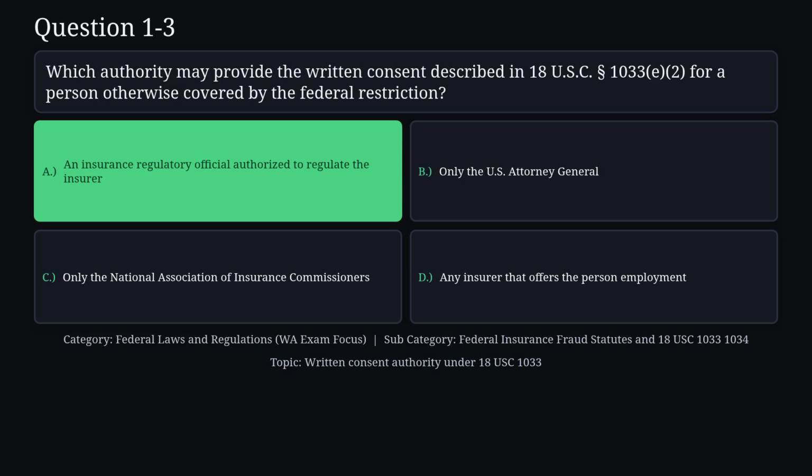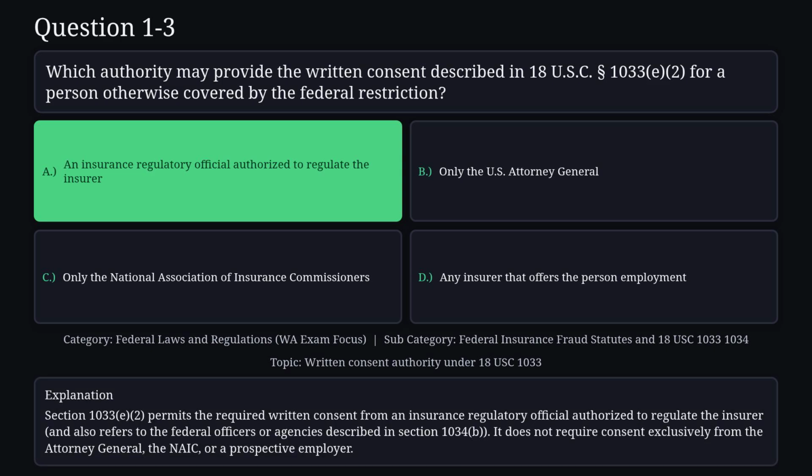The correct answer is A. Section 133, subsection E, paragraph 2 permits the required written consent from an insurance regulatory official authorized to regulate the insurer and also refers to the federal officers or agencies described in Section 1034, subsection B. It does not require consent exclusively from the Attorney General, the NAIC, or a prospective employer.